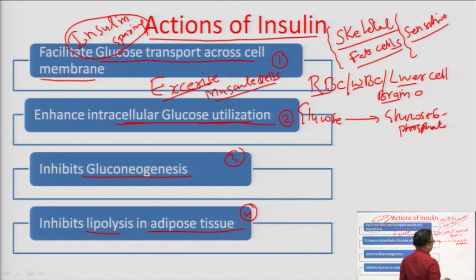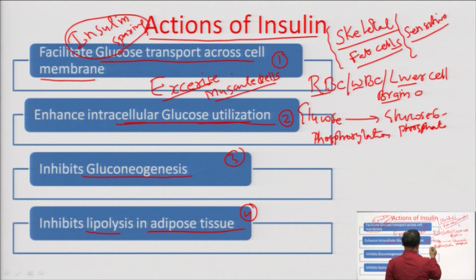This is a very common reaction of biochemistry. Glucose is converted into glucose 6-phosphate and this is known as phosphorylation. And the enzyme involved in this phosphorylation is glucokinase.